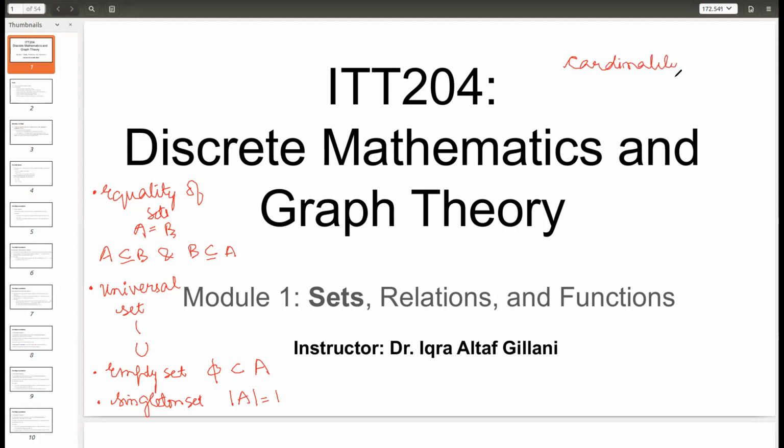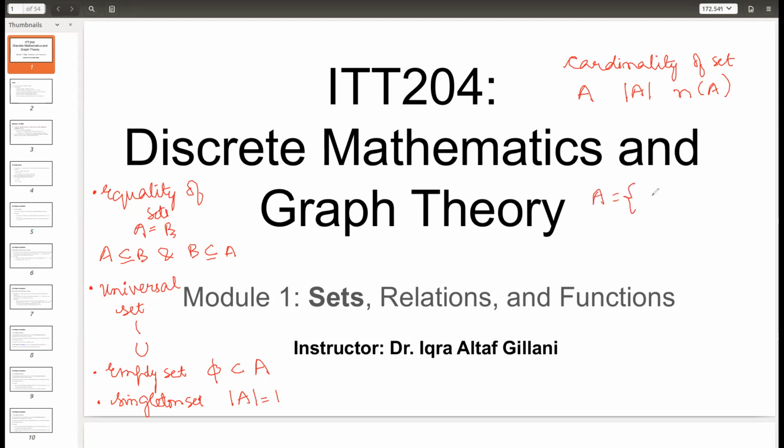So what is the cardinality of a set? The cardinality of a set A, represented either by |A| or n(A), is basically the total number of elements in that set. When we talk about elements, we are talking about the members of it. Now if we consider sets which are made up of sets themselves, there we are not concerned about what the elements of those inner sets are, but only the overall elements of the set we are talking about.